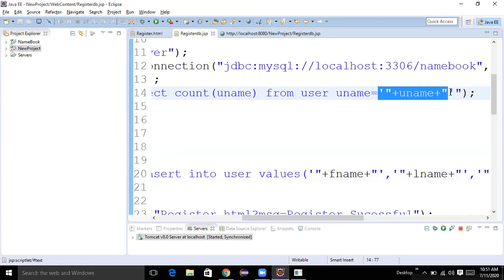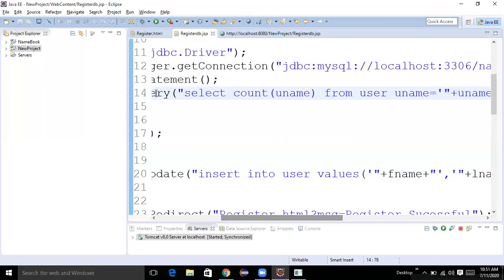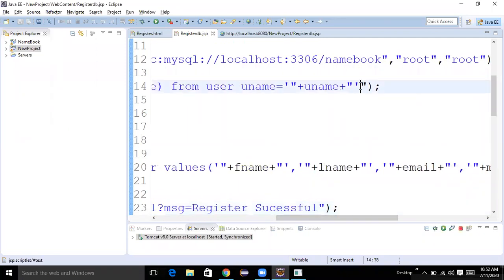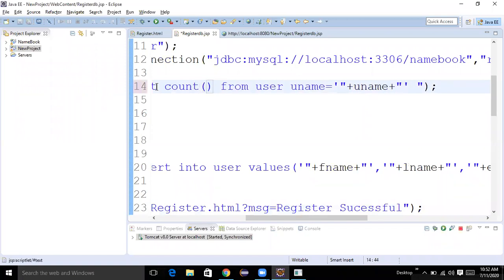Sir, I think you missed one closing bracket after uname there. Yeah, one more closing bracket should come now, sir. Wait, I'll check. Double quotes here. At last, here double quotes. Fine, I think so. I'll check. Don't worry.